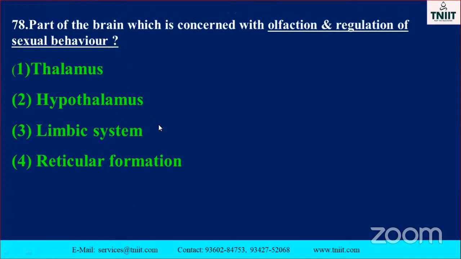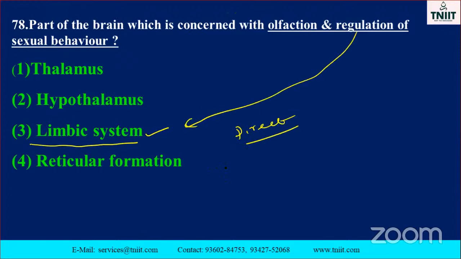Okay, sexual behavior. Thalamus, hypothalamus, limbic system, reticular formation. Which one is the correct answer? Here in this part, but limbic system is the correct answer. Limbic system. These are all a direct question, my dear. Direct. The regulation of the sexual behaviors.